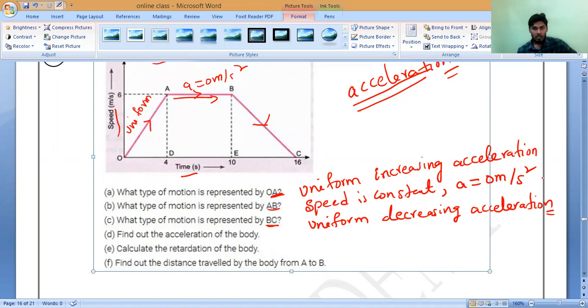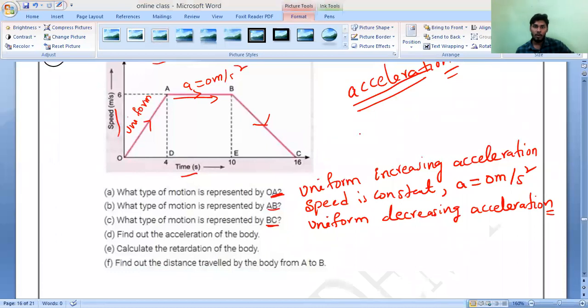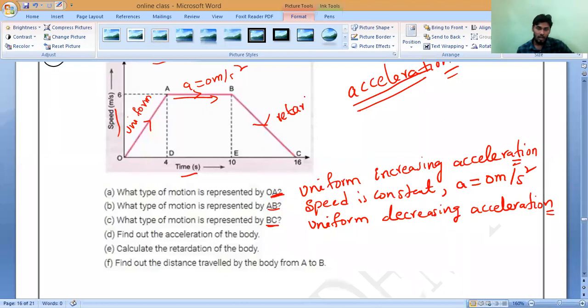Laksha, do you understand this one? Again you say you don't know, and again in the exam you won't write. Be very careful. If the velocity is increasing uniformly, that is uniform acceleration. If it is decreasing like this, we can call it retardation. All of you should note down this retardation.